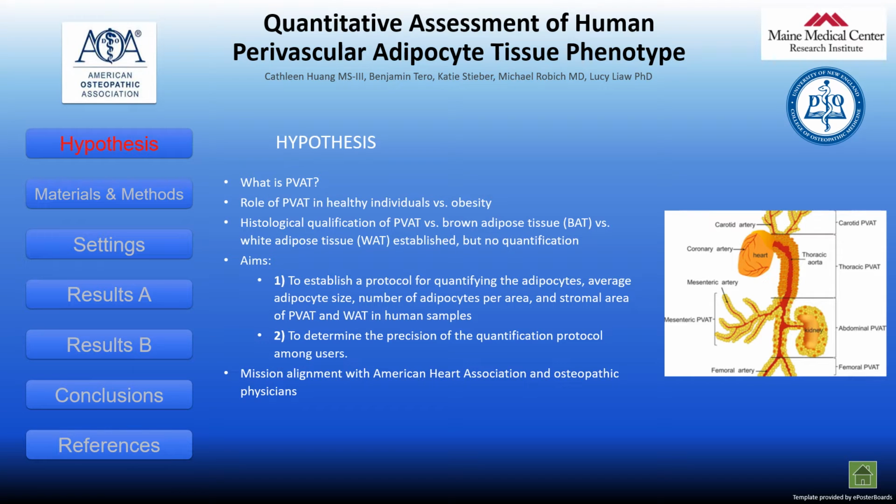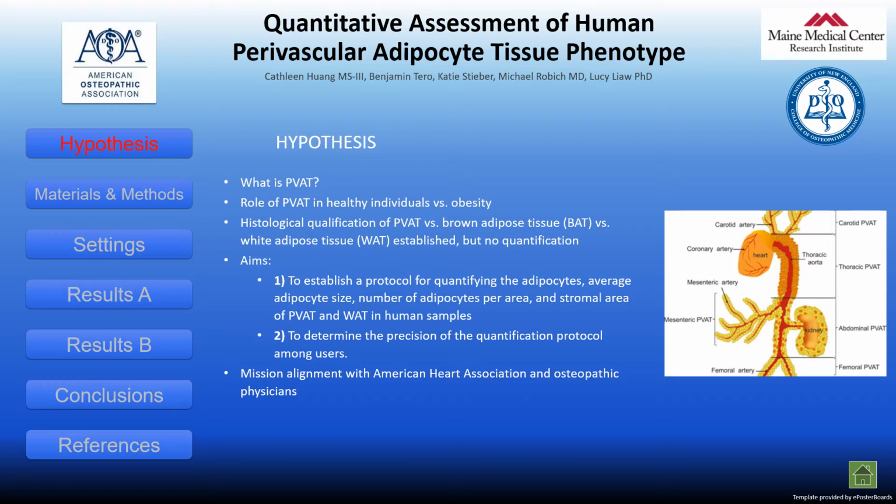Everyone, thank you for viewing my presentation on quantitative assessment of human perivascular adipocyte tissue phenotype. My name is Cathleen Huang, a third-year medical student at University of New England College of Osteopathic Medicine, and I conducted this research at Maine Medical Center Research Institute.